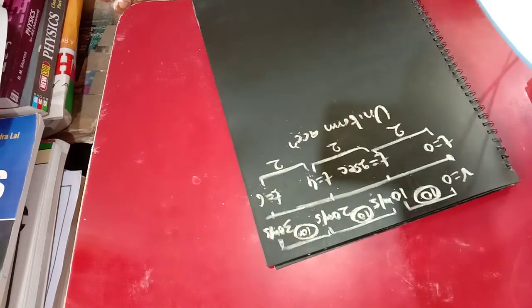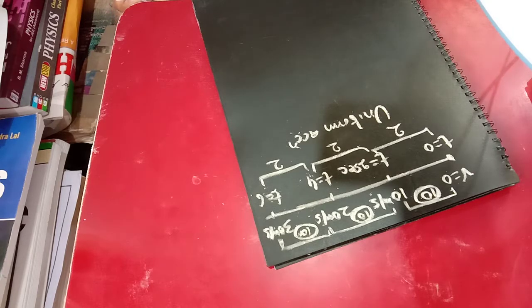It may be uniform acceleration, but you observe that velocity is increasing. As the velocity is increasing, the difference, final velocity minus initial velocity, will always be positive.